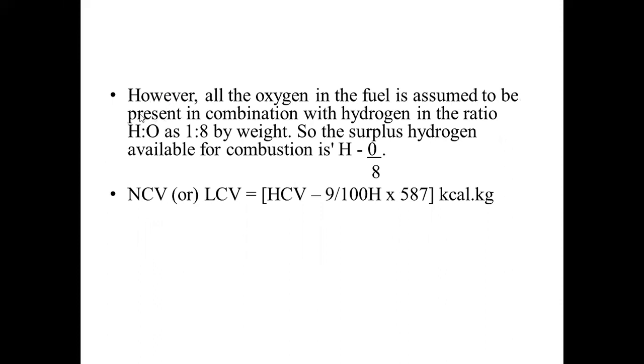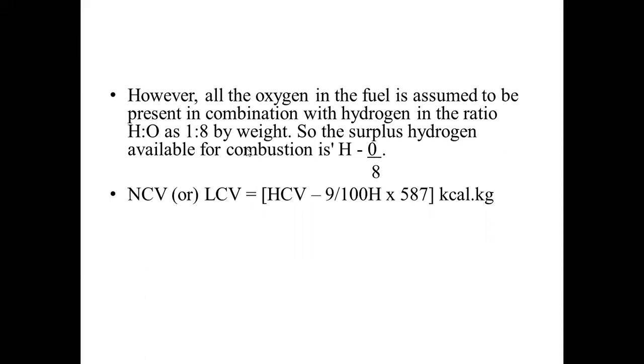What is the hydrogen atomic weight? It is around 2, whereas oxygen is around 16. So 2 and 16. When we divide this, we will get around 1:8 by weight. So the hydrogen available for combustion is H minus O by 8.